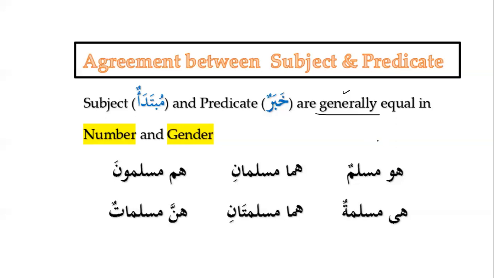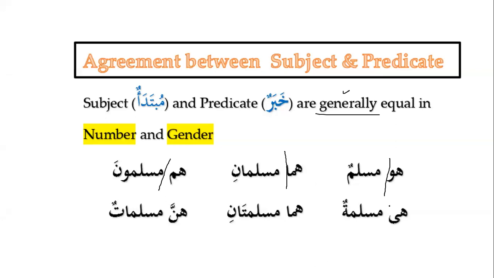Mubtada, subject and predicate, are equal in number and gender. For example, huwa muslimun, huwa Mubtada and muslimun Khabar. Similarly, huma muslimani, huma Mubtada and muslimani Khabar. Huma means two. Both of them are Muslims. He is a Muslim, and hum muslimuna, they are Muslims. So hum, they, is the subject and muslimuna is the predicate. So as of now, we are focusing on the point that Mubtada and predicate are equal in number and gender.